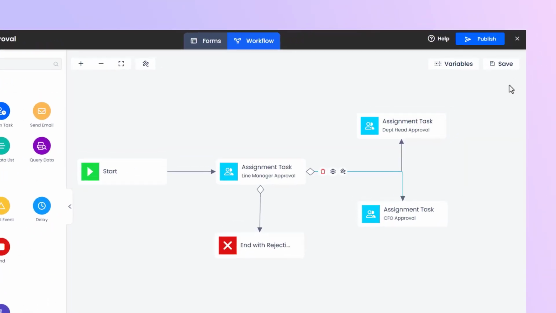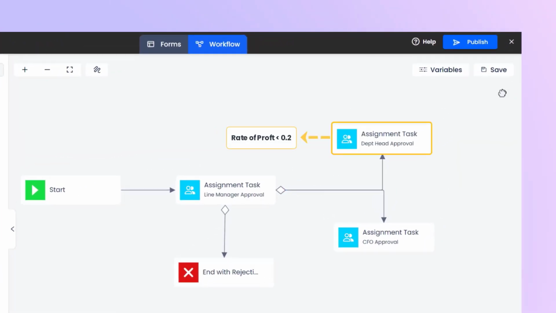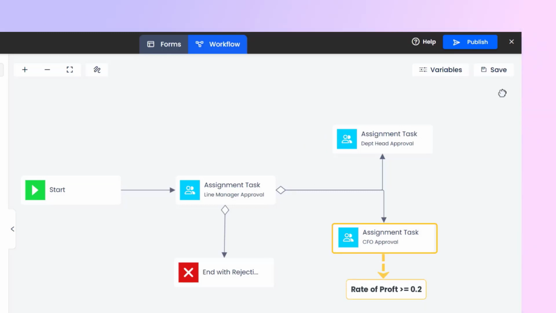This means that when the rate of profit is less than 0.2, only the department head needs to approve it, and when the rate of profit is greater than or equal to 0.2, the CFO will approve it.